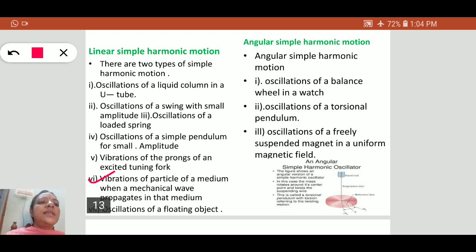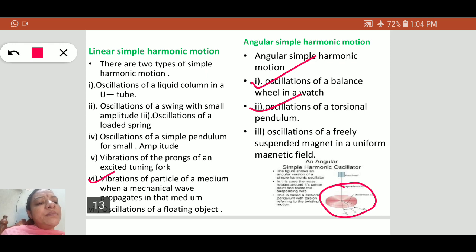And if the oscillations are not linear, meaning the oscillator oscillates through some angle, then that is known as angular simple harmonic motion. Examples are oscillations of a balance wheel in a watch, and the torsion pendulum you are observing in this slide, which makes angular oscillations.